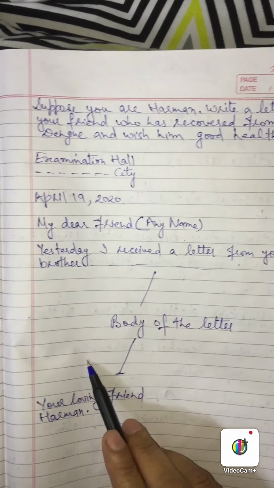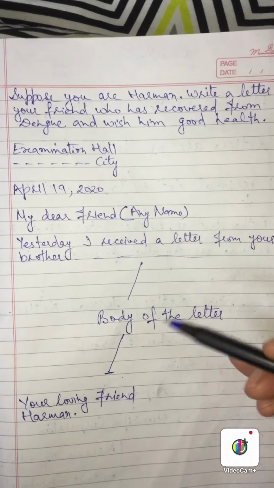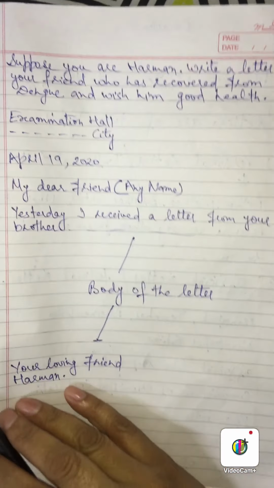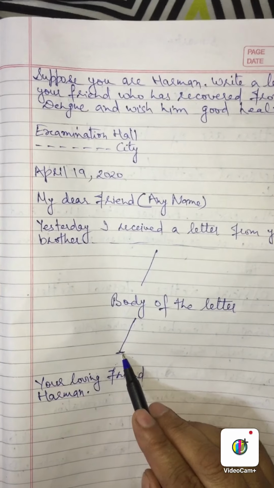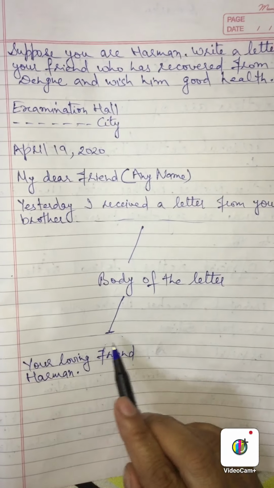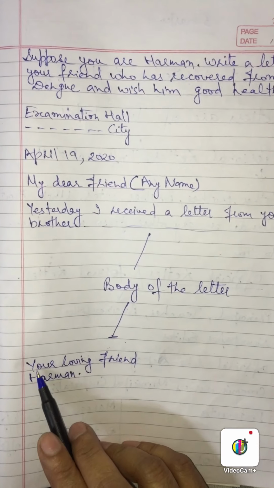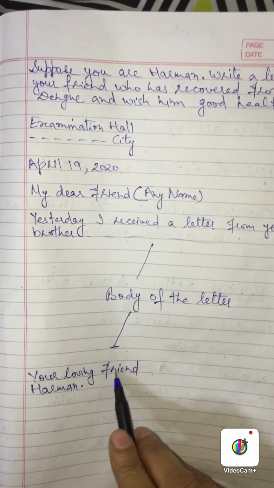Then start the body of the letter. Yesterday I received a letter from your brother and dash, whatever you want to write here, you can write here. When the body of the letter finishes, leave a blank line again. Then at the end, you have to write your loving friend or yours lovingly.